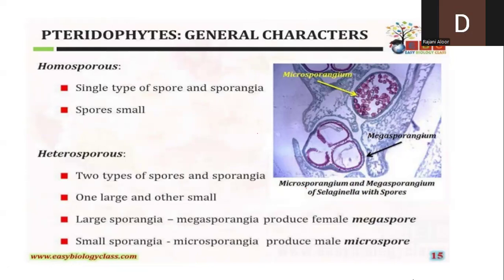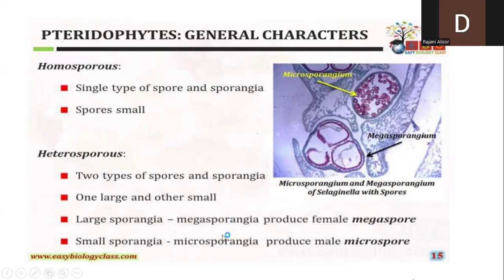The sporangia which produce only the small spores are called microsporangia. I repeat this once again. The sporangia which are developing smaller spores, we call them microsporangia, and the spores are called microspores. Whereas the sporangia which develop large spores, where the size of the spore is larger, those spores are called megaspores, and the sporangia are called megasporangia.